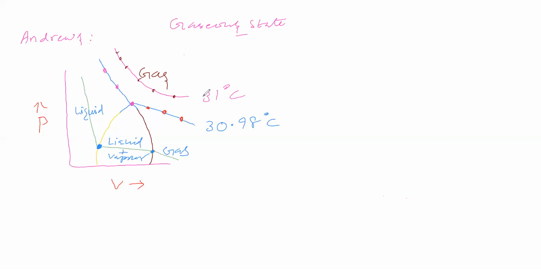Let us raise the temperature again and bring some other temperature. Here, what is the physical state of carbon dioxide? Let us see. At all the points, the physical state of carbon dioxide is gaseous.